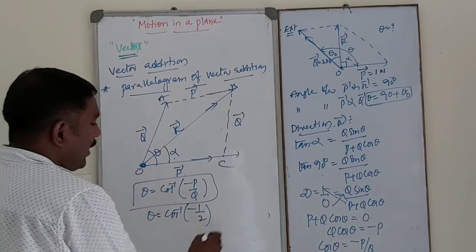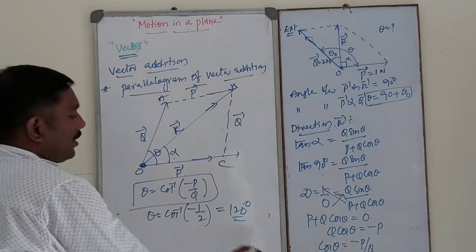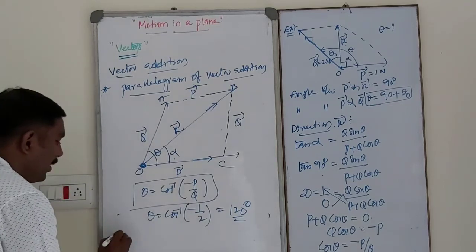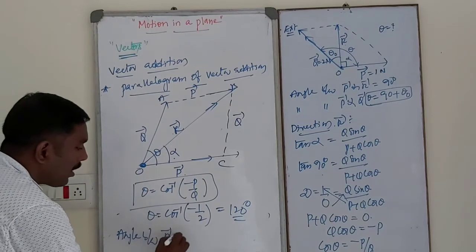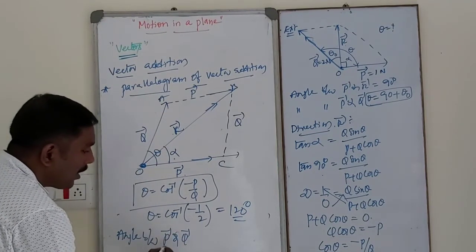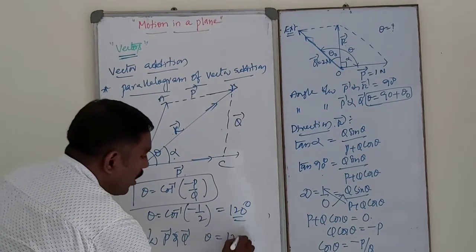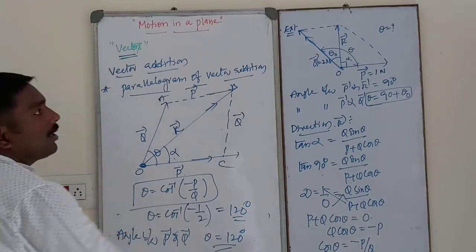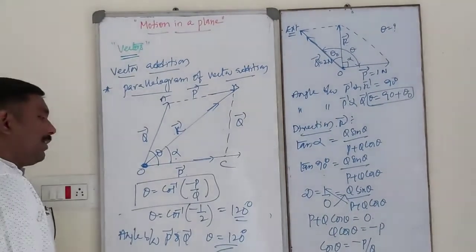Then cos inverse of minus 1 by 2 is nothing but 120 degrees. So the angle between P bar and Q bar, theta, is 120 degrees.